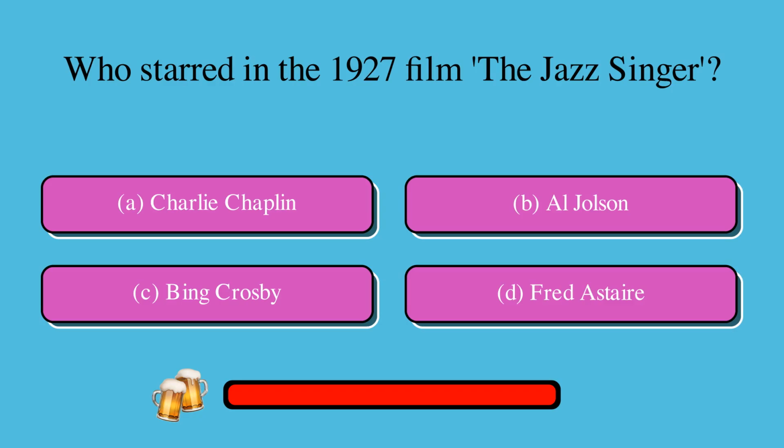Who starred in the 1927 film The Jazz Singer? Is it A, Charlie Chaplin, B, Al Jolson, C, Bing Crosby, or D, Fred Astaire? The correct answer is B, Al Jolson.